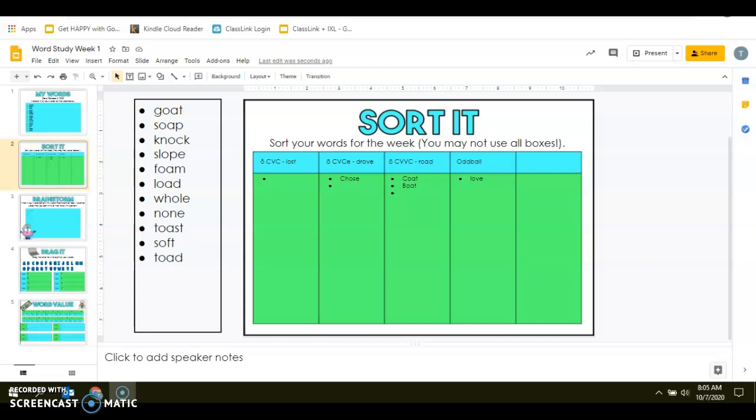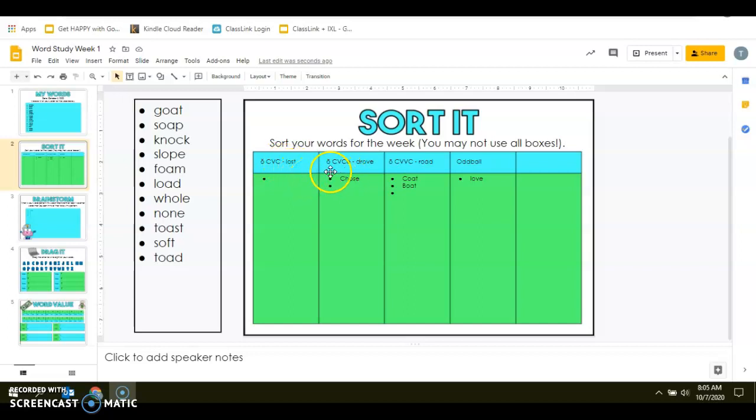Hello friends, so this video is for friends who need help with sorting our words, all right? So please remember that our headings will be at the top. For this week, we will have a short O following a CVC pattern, or a consonant, vowel, consonant pattern. And then our example word for this heading is lost.